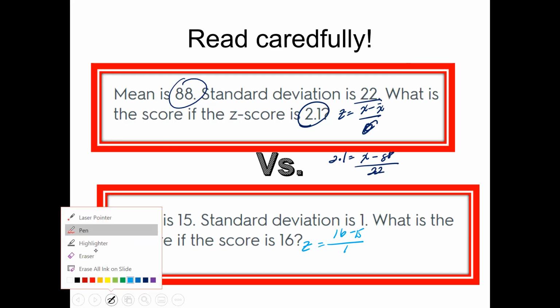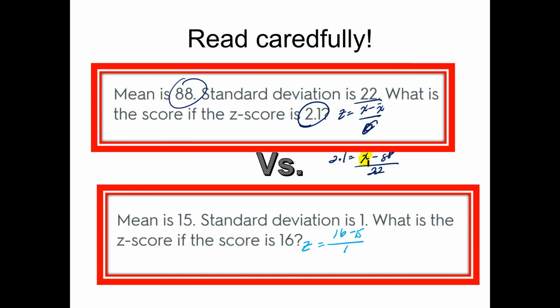So take a look at how these questions are set up. The first one's asking to find the x, but they're giving you the z-score. The second question, they're giving you the x, but they want you to find the z-score. So it's important that you know your algebra pretty well to be able to do this. So if I take a look at the first one here, first thing I want to do is multiply both sides by 22, so I can get rid of it. Cancel, cancel. And then next, I want to add 88. So my x is going to equal 22 times 2.1 plus 88, whatever that's going to equal is your answer.